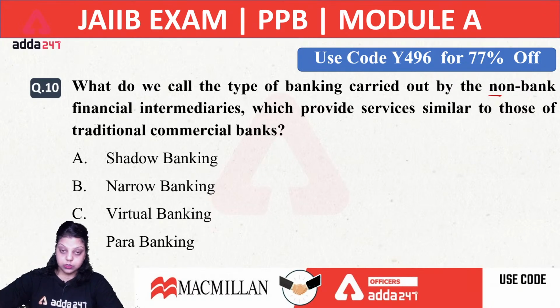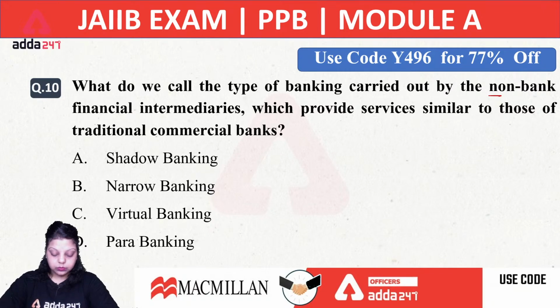Surya is saying B, that is narrow banking. Okay. What about the rest?